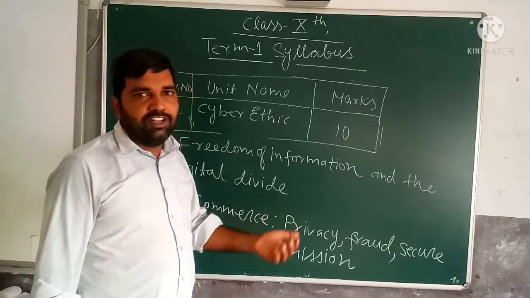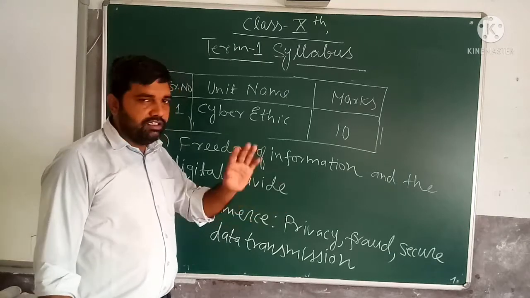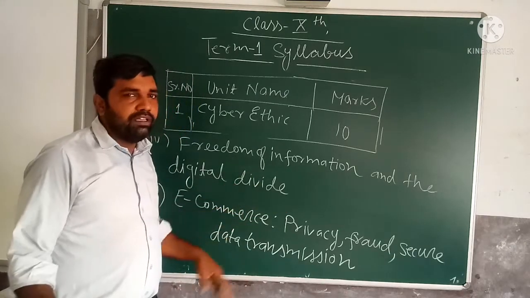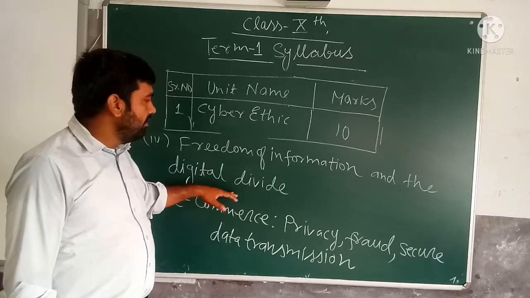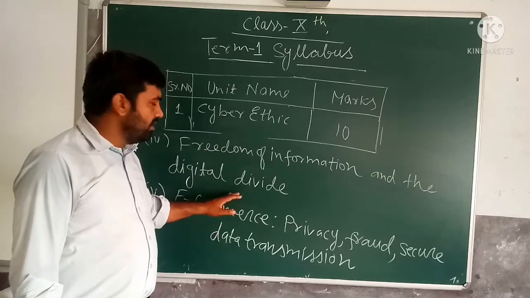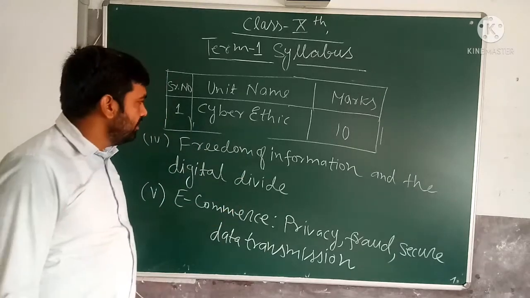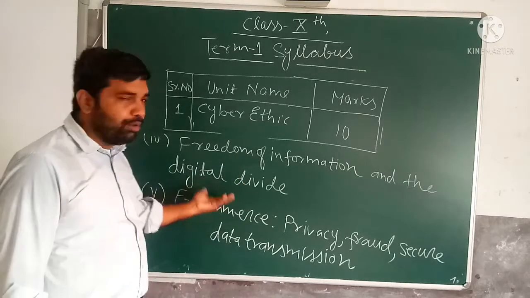No optical fiber cable is deployed in that area. That is called the digital divide. That area's people would be disconnected from digital information because they cannot access the internet. They cannot access e-government services, means electronic governance services. They cannot visit the government portal from where they can get information.